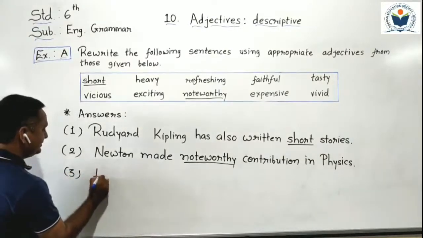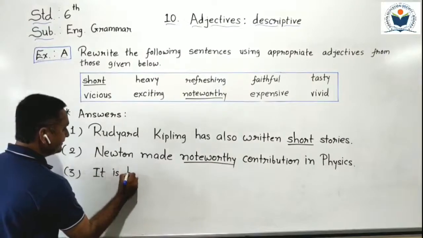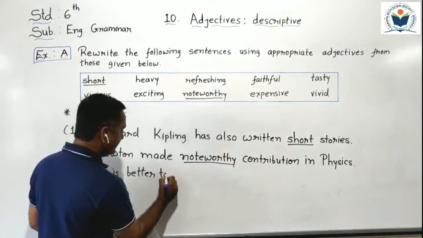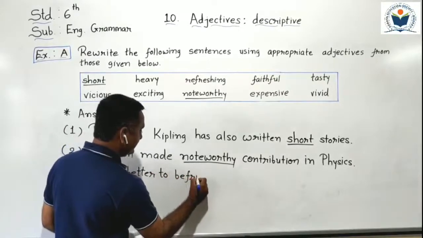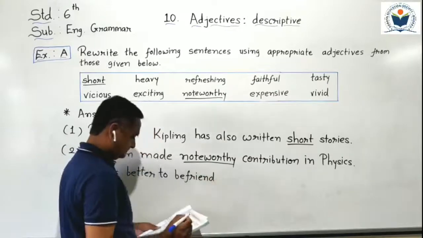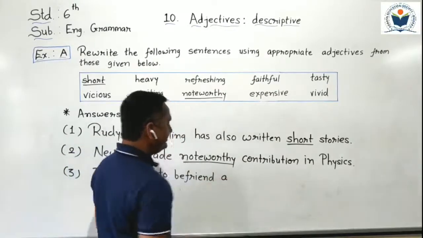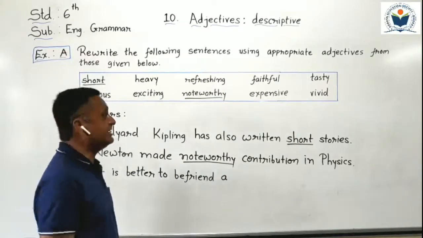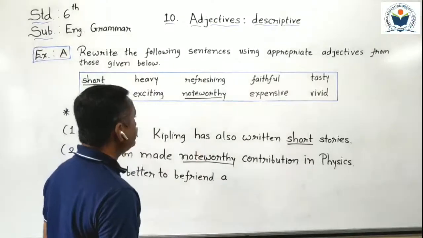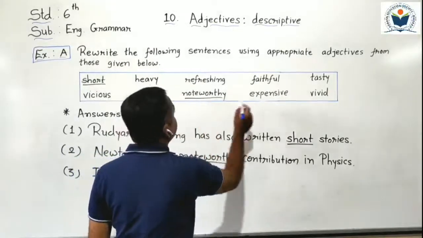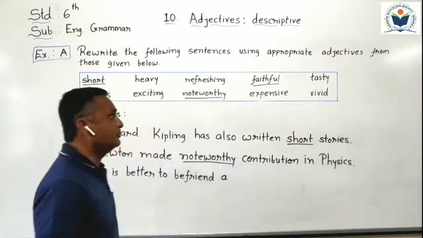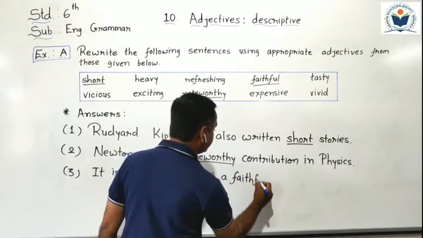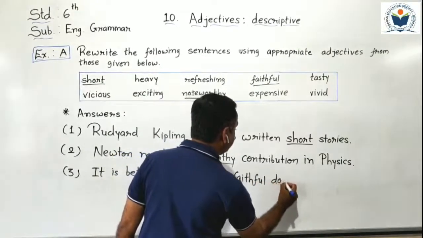It is better to befriend a. Now till here you have to complete. After a, we have to put the adjective from that list. Which is the suitable adjective? Yes, faithful. I put faithful before dog. Faithful dog.